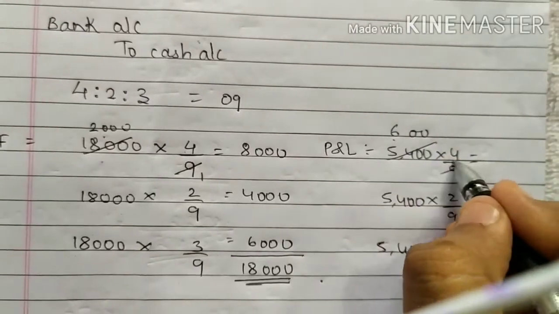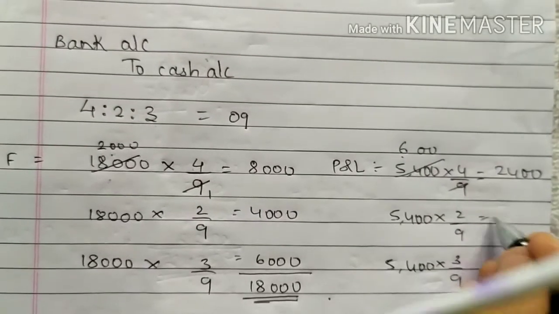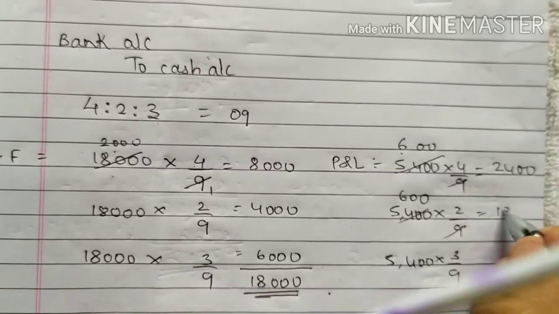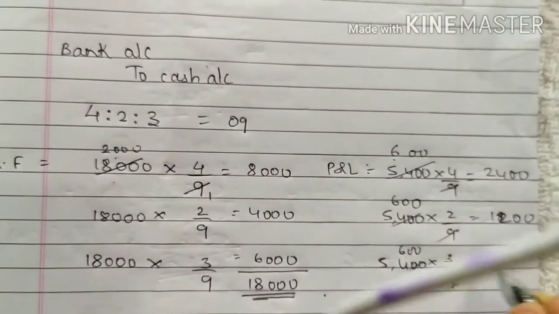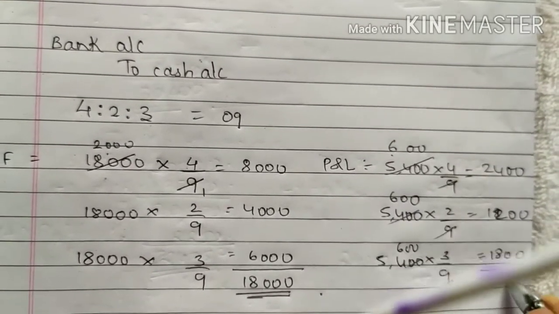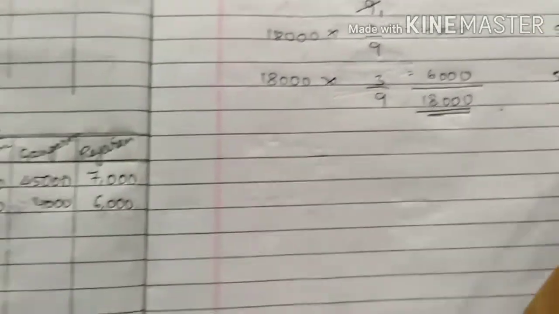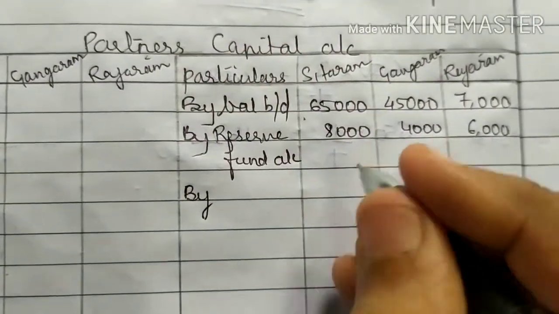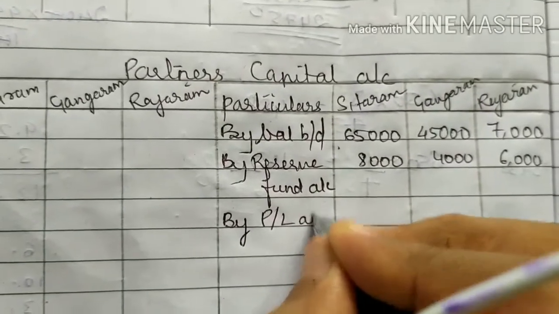Then 600 into 4, 2,400. 600 into 2, 1,200. 600 into 3 is 1,800. So on adding this, you will be getting 5,400. So this you will distribute among the partners. So in partners capital account credit side, by profit and loss account